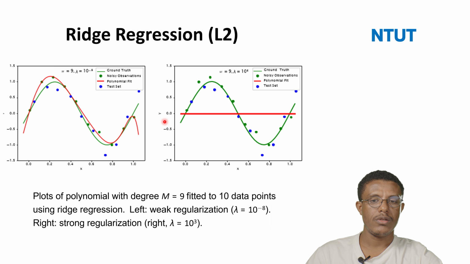Because here the regularization value is too strong, it still does not solve the problem. So as much as possible, you should give a small regularization value, and that is the best one. Rather than giving a strong regularization, giving a small regularization is better. From this diagram we can also see that the left side has better performance than the right one.